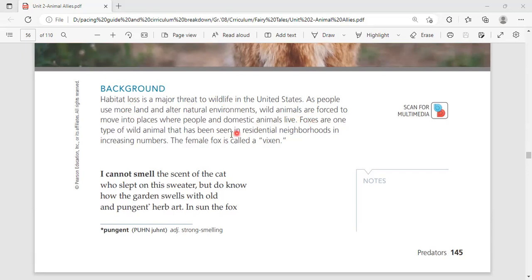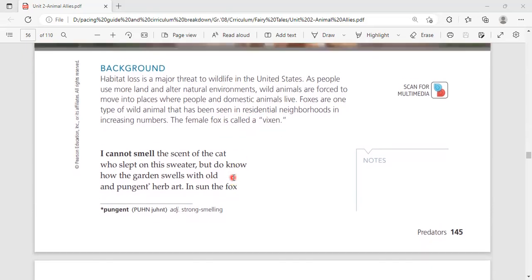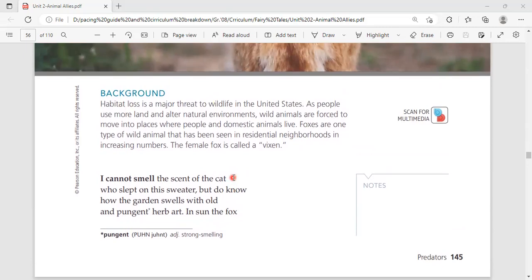he saw foxes, or foxes have been seen, in residential neighborhoods. Of course, that's not regular like in the past. Here, he tried to write this poetry to raise awareness for the predators and give them their wildlife.